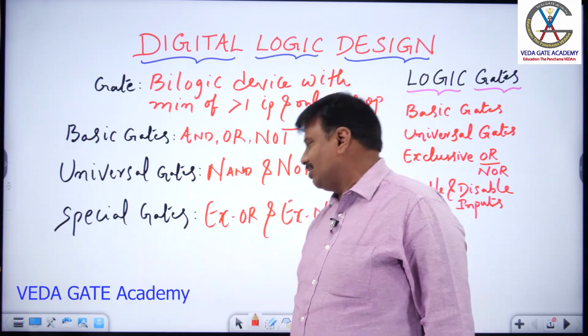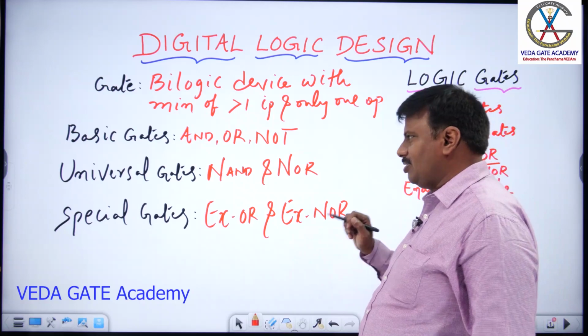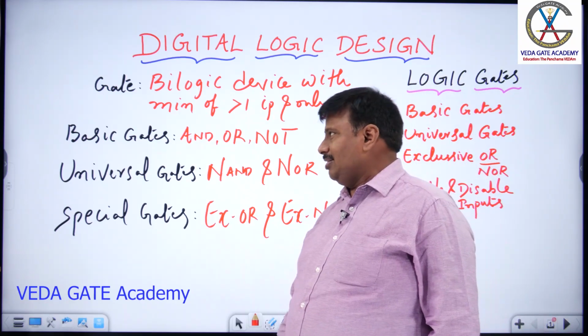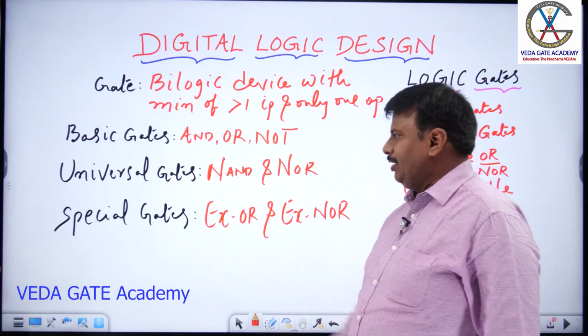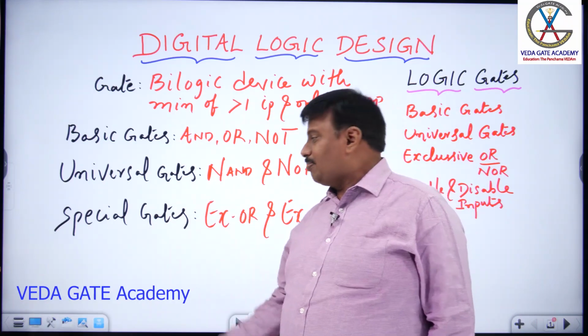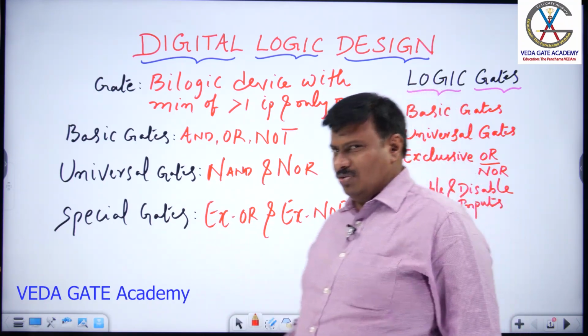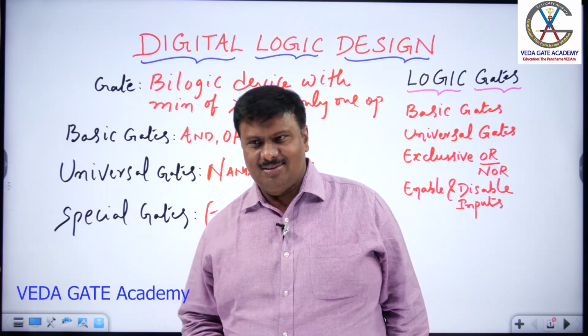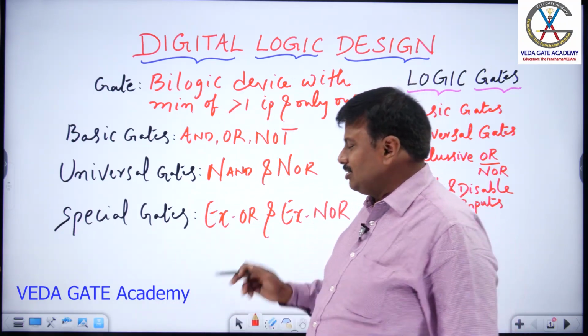And there are special gates, exclusive OR and exclusive NOR. I repeat, basic gates are AND, OR, NOT, universal gates are NAND and NOR, special gates are XOR and XNOR. Do we have any other gates? No, right? Yeah, let's go ahead.